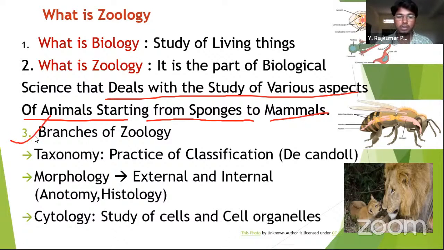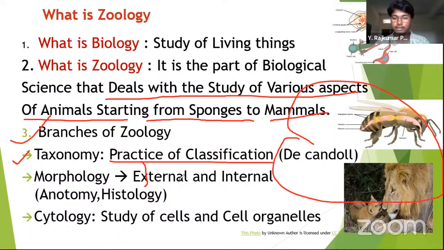What are the branches related to zoology? Let's see the branches. First is taxonomy. Taxonomy means the practice of classification. Since there are thousands of types of animals and species, we must be able to identify them particularly. For this, we need classification. The term taxonomy is given by the scientist called D. Candolle.